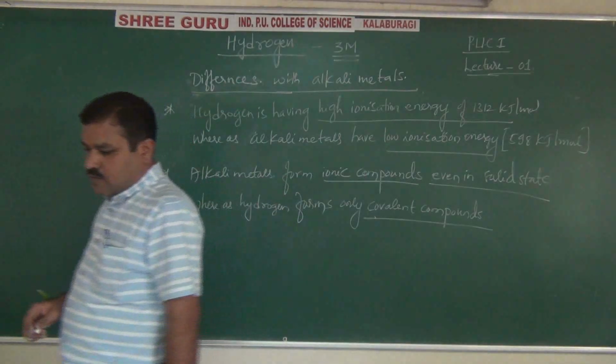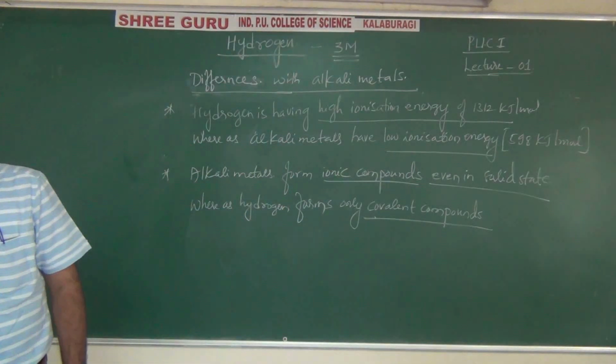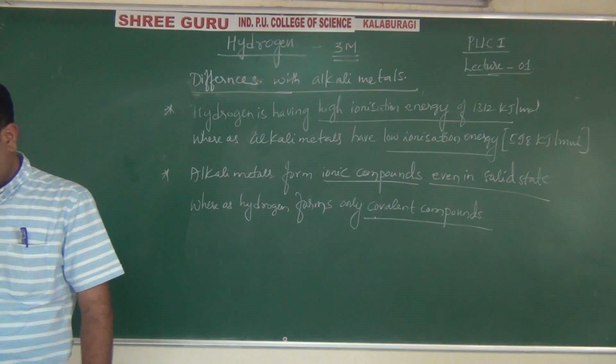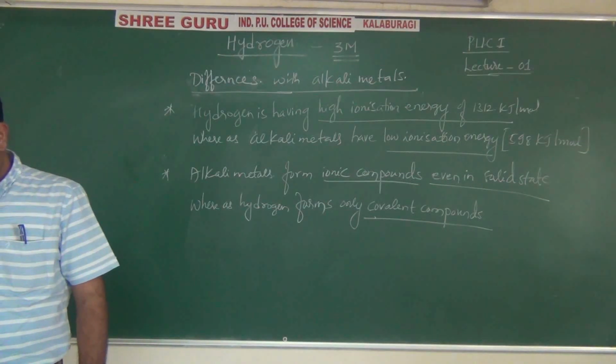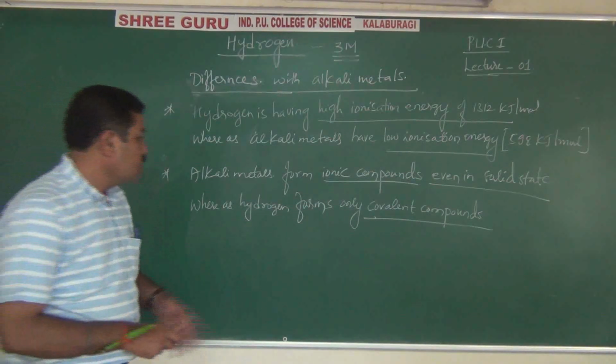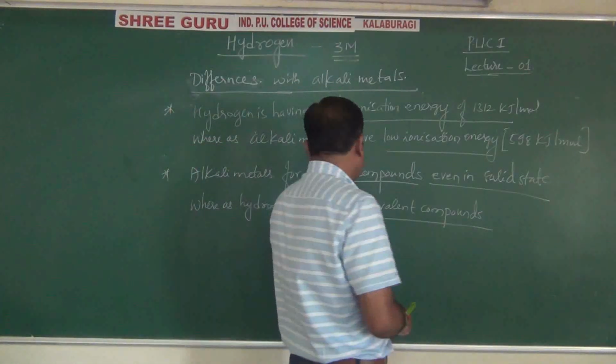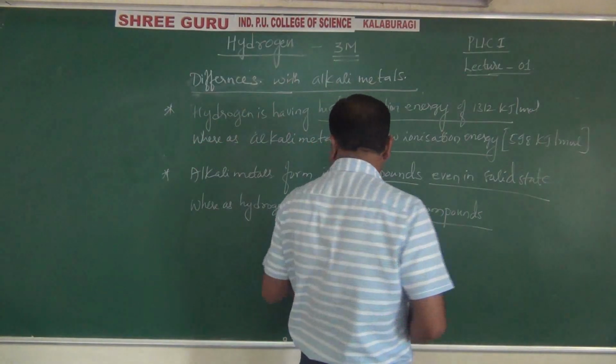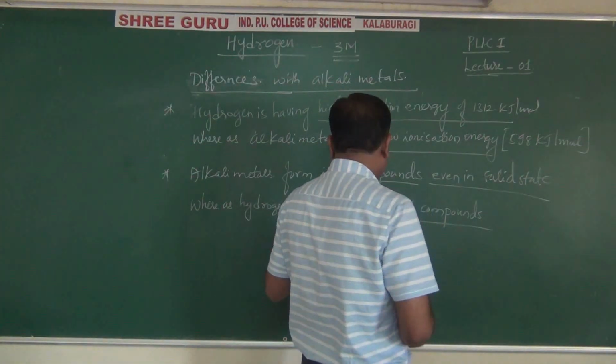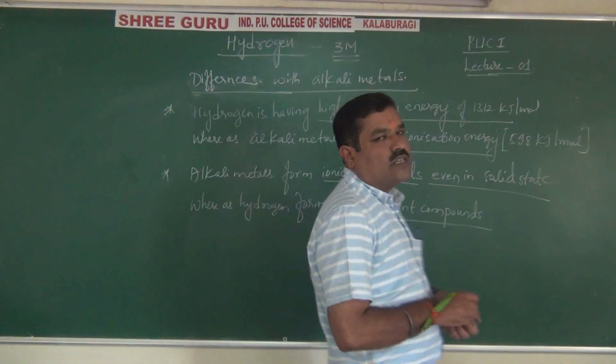This is another point of difference. That means alkali metals generally form ionic compounds even in solid state, whereas hydrogen forms only covalent compounds since it is a non-metal.